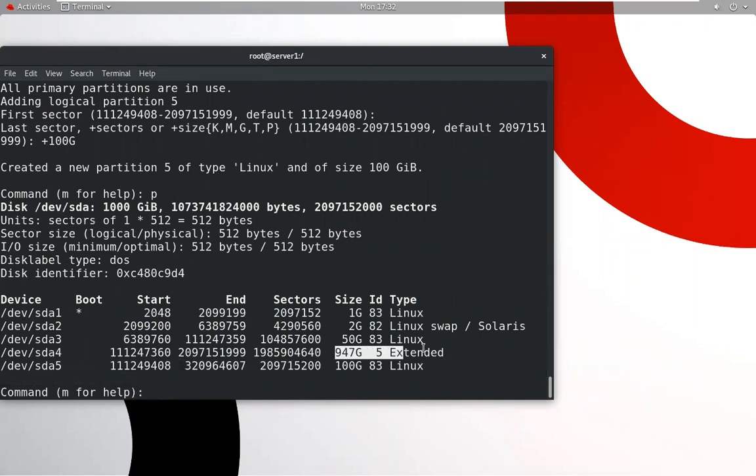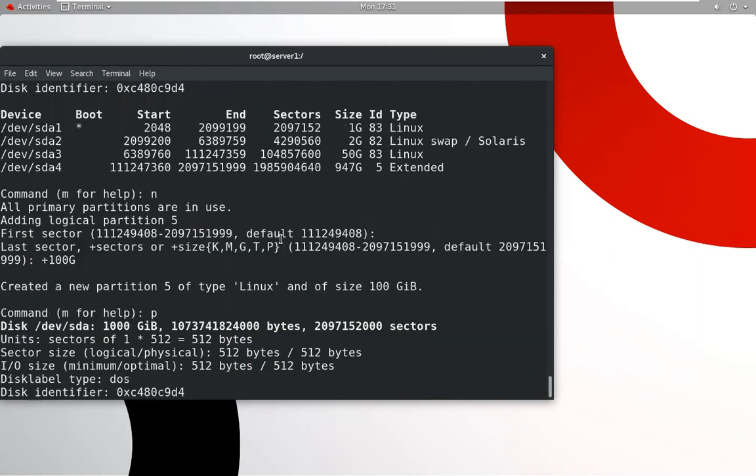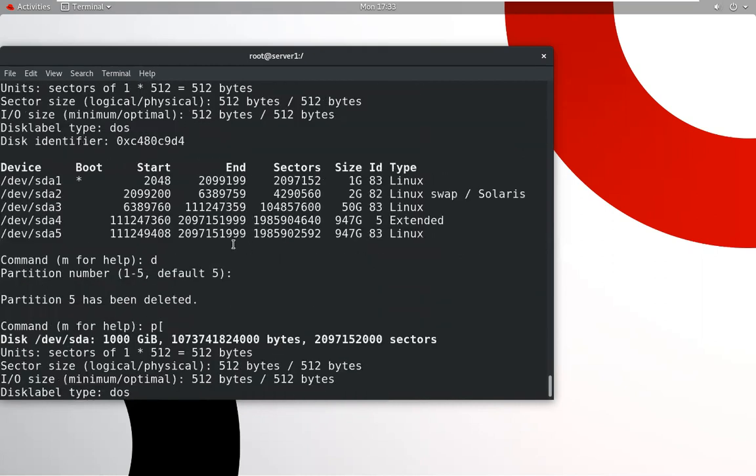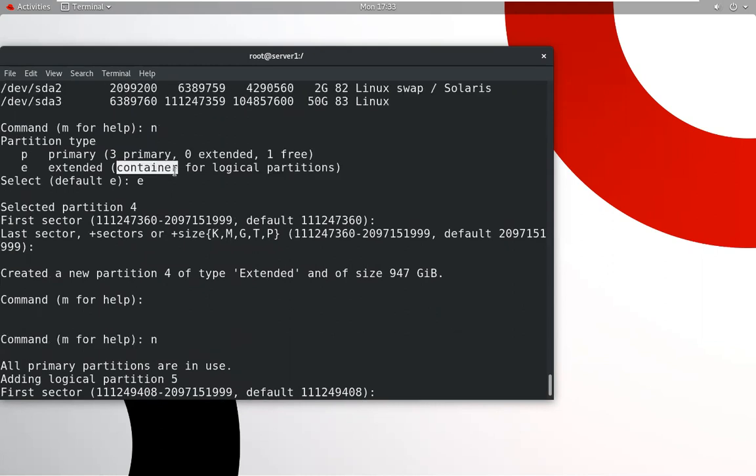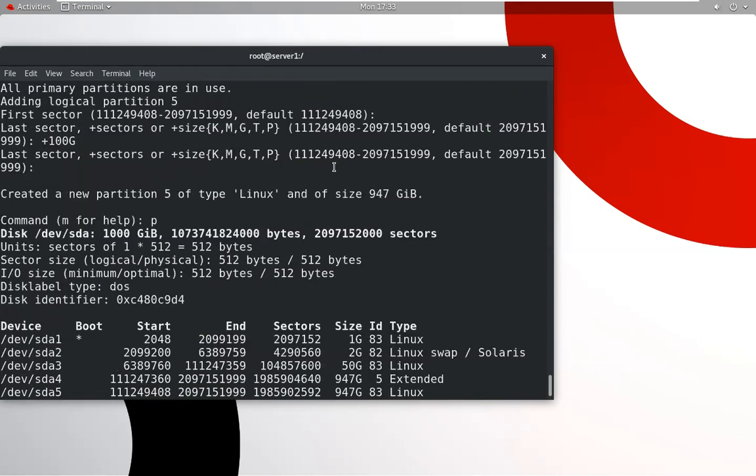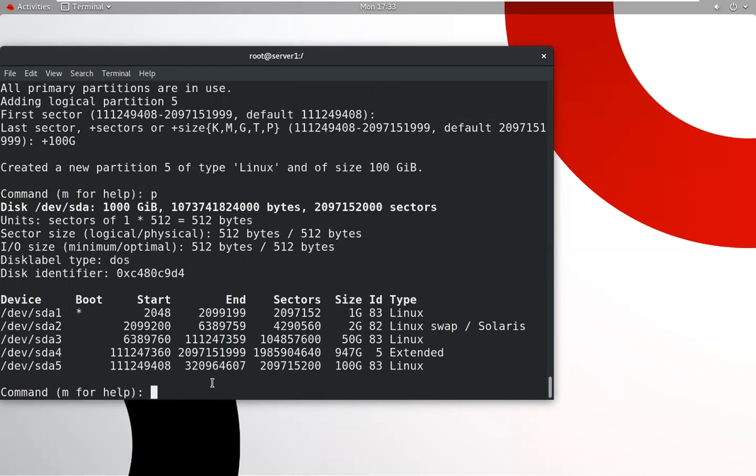This partition can't be used because the extended partition is just like a boundary. It's a boundary of 947 GB. In this boundary, we used 100 GB. So this extended partition is just like a container, as I have told you. In this container, how many logical drives can we create? We can create 11 logical partitions in this container. So the total partitions created will be 15.